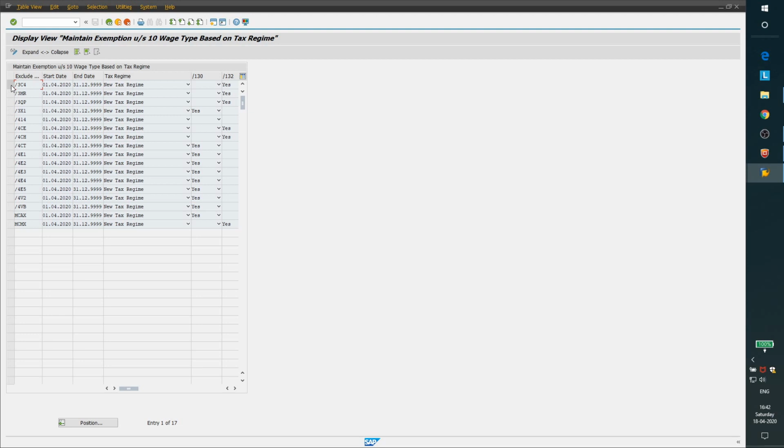We have to discuss with users first. Our core team members get a legal opinion from the tax department of the customer as well, and come here and just maintain the wage types. Now these are all the standard wage types, but you might also have customer specific wage types or customer specific section 10 exemptions configured in the system. Such wage types should also be a part of this configuration.